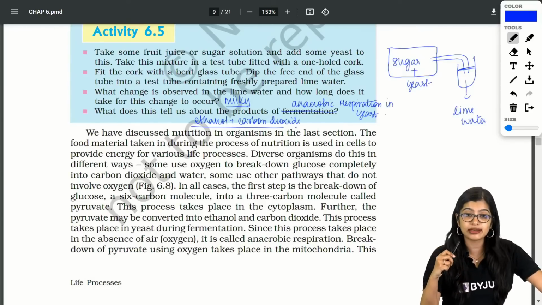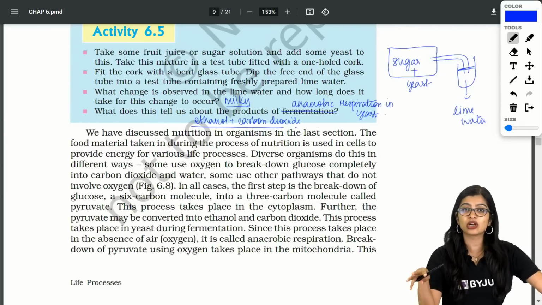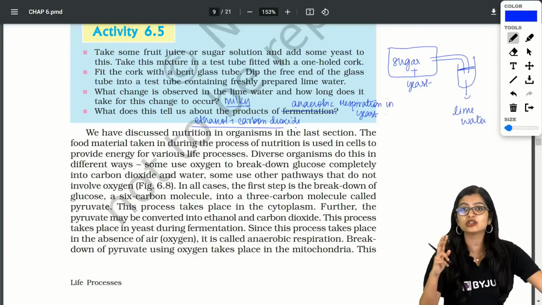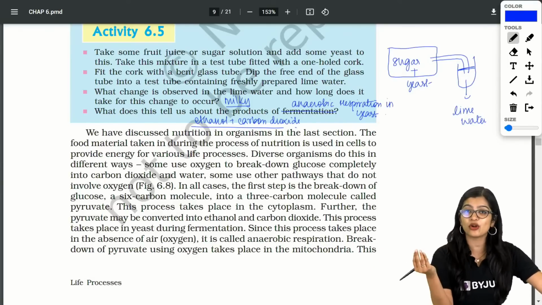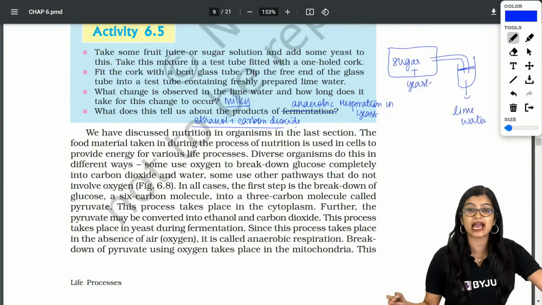Ma'am, I am not able to understand this activity. Yuvan, we took one glass, we put some sugar in it, sugar solution or fruit juice. I put yeast in it and we know that yeast will ferment. It will do anaerobic respiration and break down the sugar, giving you carbon dioxide and ethanol.